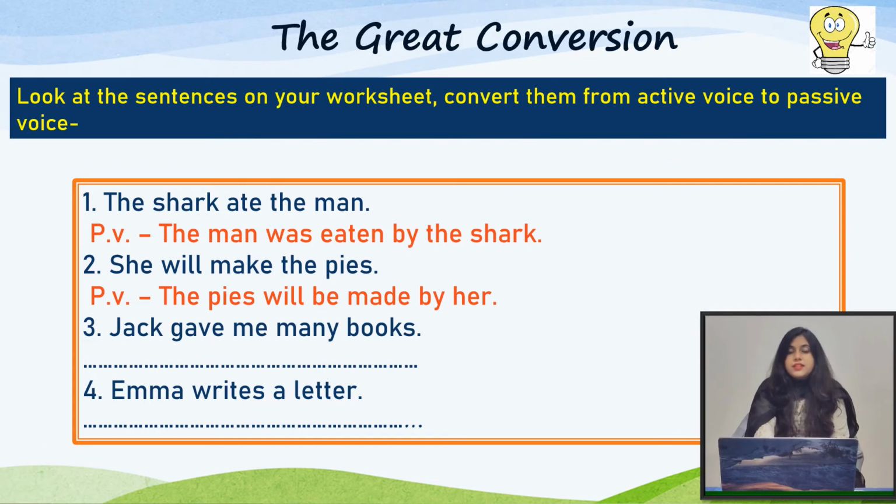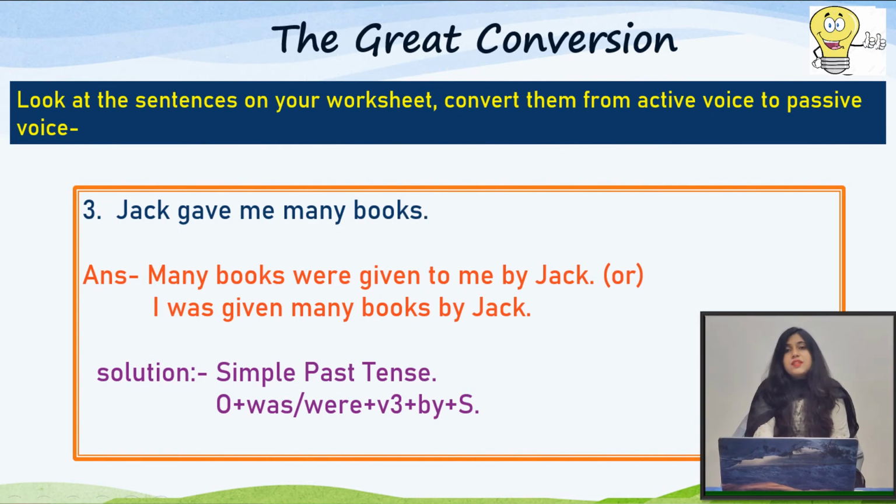The next sentence is Jack gave me many books. In this sentence, Jack is the subject here, gave is the verb, me and many books are the objects of the sentence here. Now we see the passive form of this sentence. So this sentence is in simple past tense. So we will apply this formula, object plus was or were plus be3 plus by plus subject.